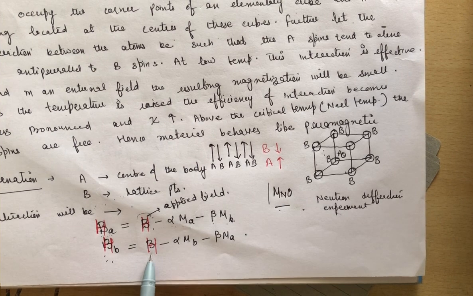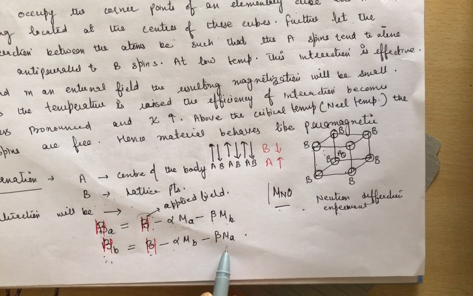Similarly, HB = H minus alpha Mb minus beta Ma.